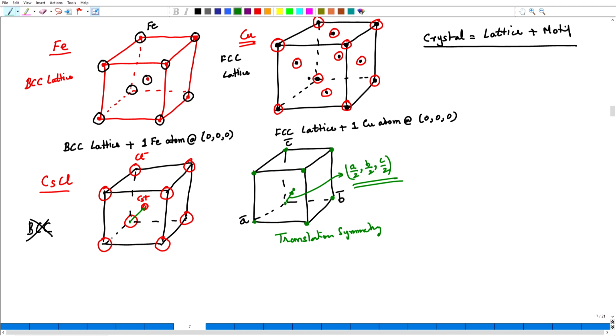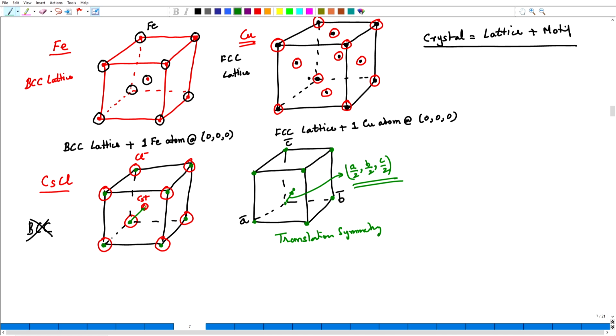So, then what is this structure? How about if we consider a different lattice? How about if I consider the lattice points to be only at the corners? So, I have now lattice points only at the corners.